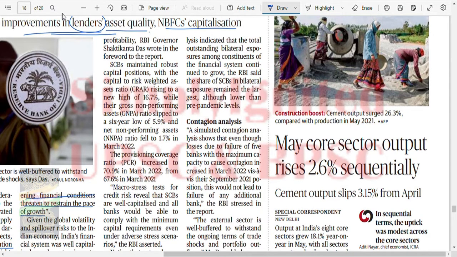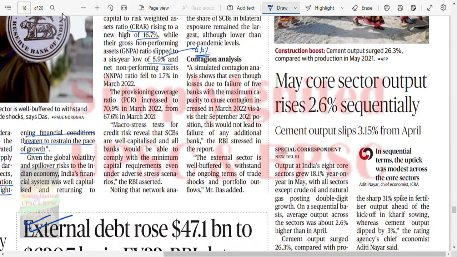SCBs maintained a robust capital position with a capital to risk weighted asset ratio, CRAR, rising to a new high of 16.7%, while the GNPA slipped to a six-year low of 5.9%. It was 6.6% as per this budget. Okay, fine.